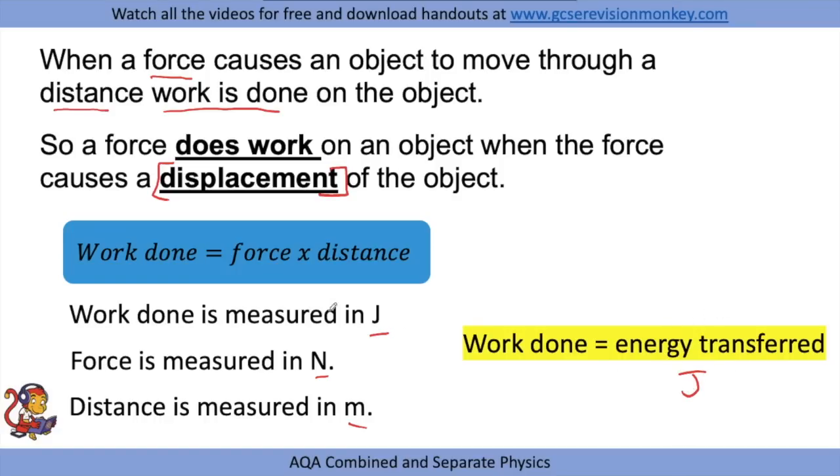But you do also need to be aware of another unit for work done, and that is Newton meters. So 1 Newton meter is equal to 1 joule. And the Newton meter comes from the fact that you're multiplying a force measured in newtons by a distance measured in meters. So you might see work done in Newton meters, or you might see it in joules.